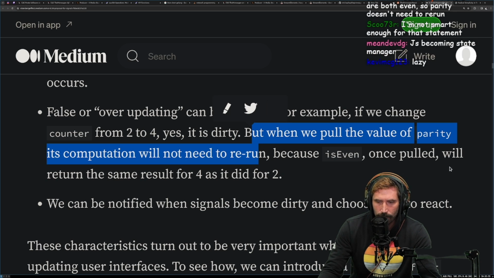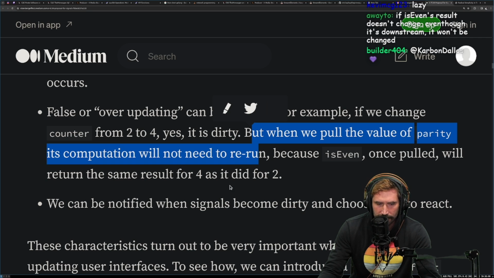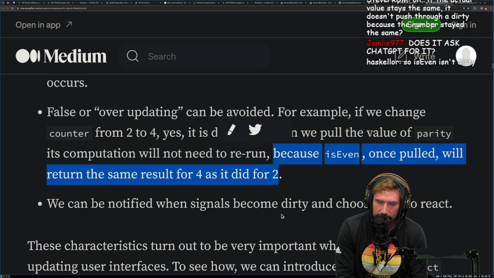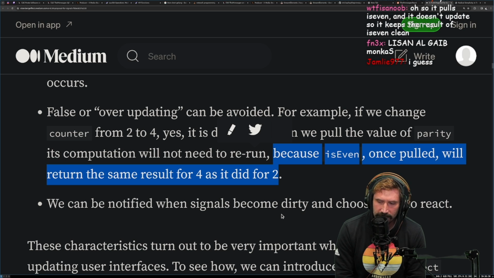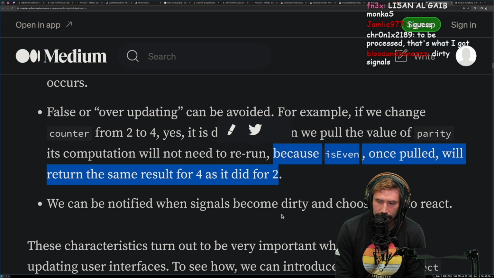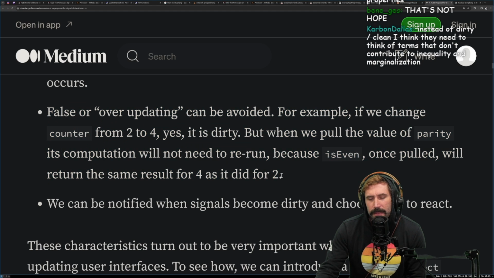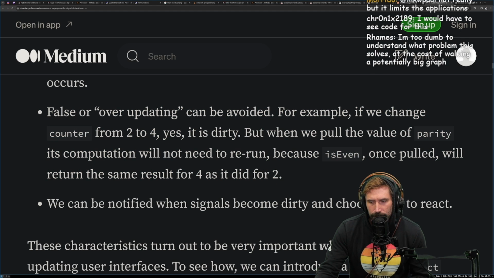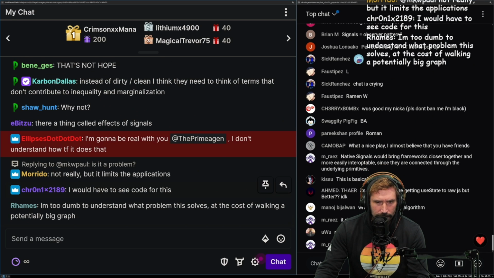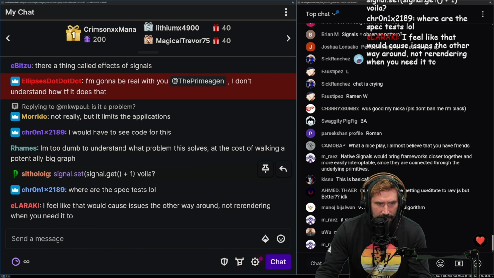Because is even, once pulled, will return the same result for 4 as it did for 2. Does that mean signals can only be pure? Signals have no chance of being non-pure, so you couldn't make a counter of how many times something's changed. Interesting. Okay, maybe I do get it. I'm going to be real with you. I don't understand how it does that.